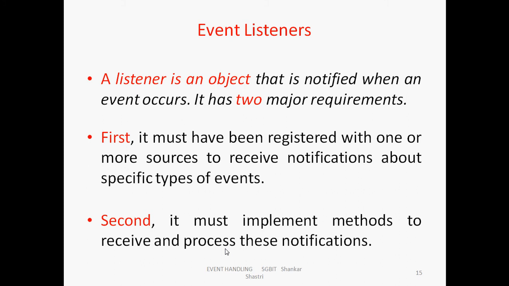A listener is an object that is notified when an event occurs. It has two major requirements. For example, the keyboard is a source. Keyboard listener is an event listener. If I press the key, it is registered to the keyboard listener. So that is the first condition: it must have been registered with one or more sources.